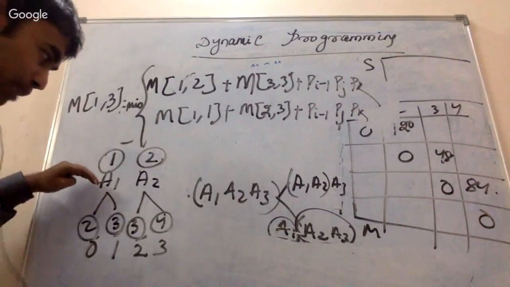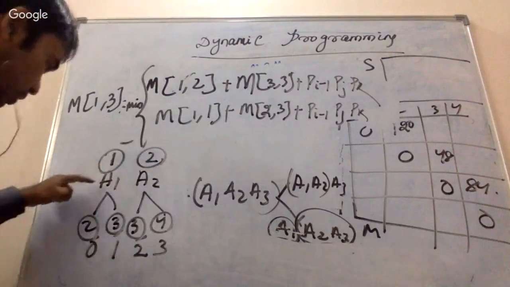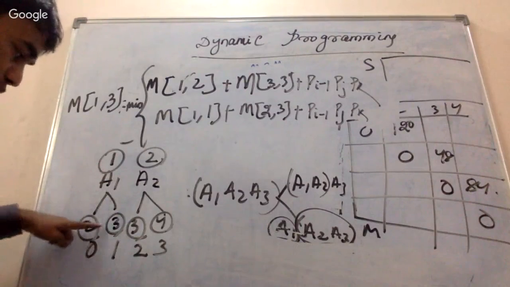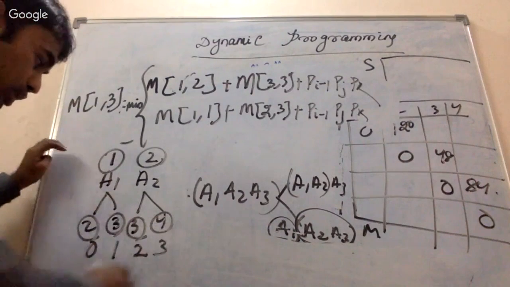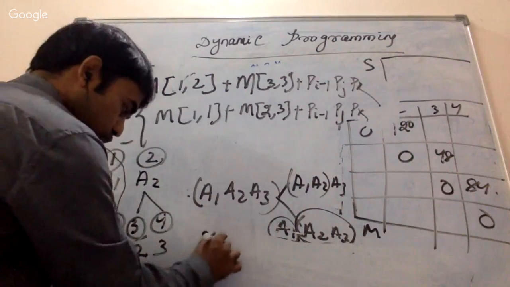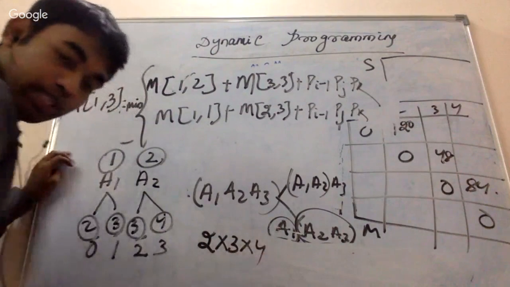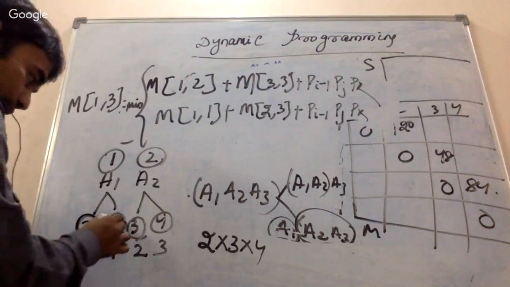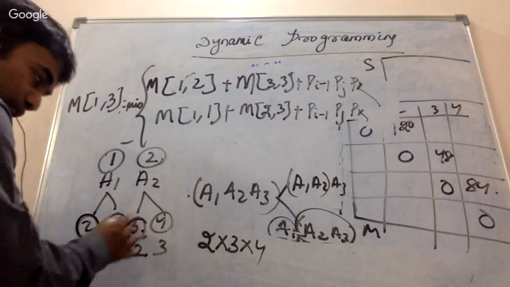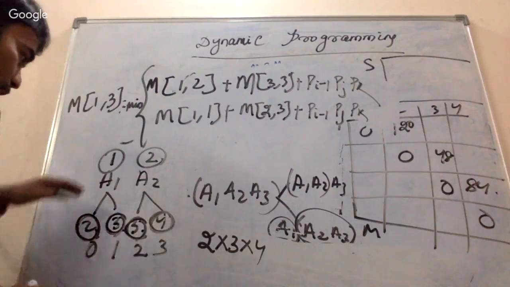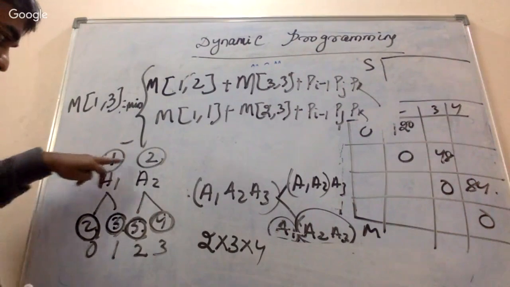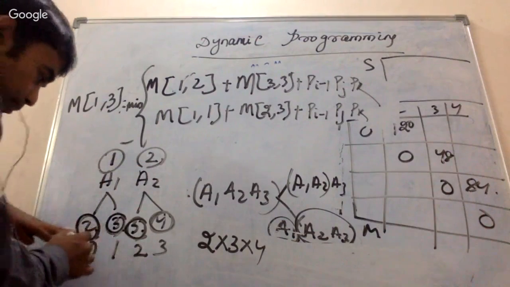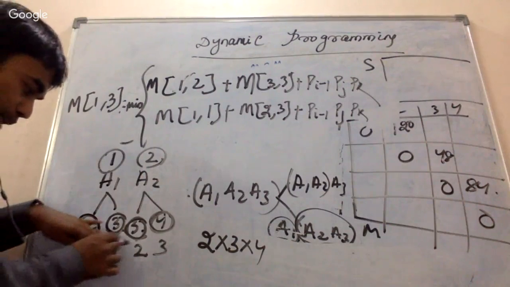I'm just deviating from the topic. Whenever matrices A1 and A2 are given, suppose this is 2 cross 3 and this is 3 cross 4, the number of operations is 2 cross 3 cross 4. How are you calculating? You are taking the first term and the second term, and both are the same. Whenever you are doing a multiplication, if I give numbers, this is going to be 0 1 2 3.